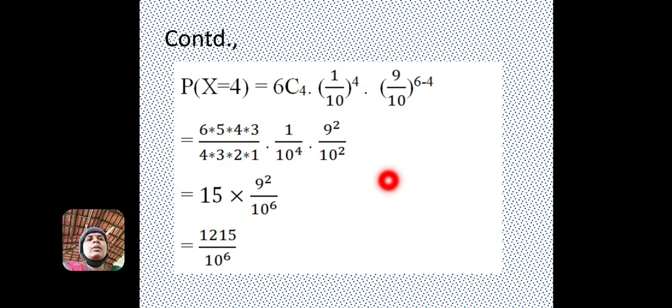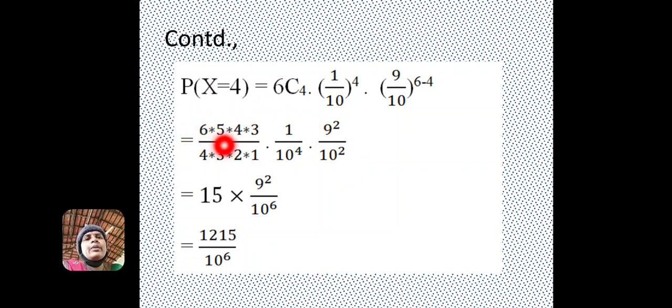So, that can be calculated like this: 6C4 into 1 by 10 to the power of 4, into 9 by 10 to the power of 6 minus 4, that is 2. The formula for 6C4, that is combination, is n factorial divided by r factorial into n minus r factorial.